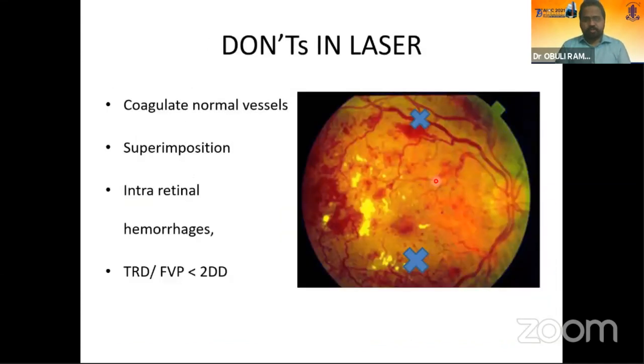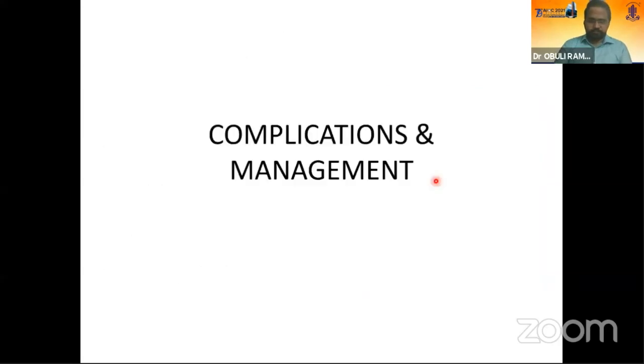Now, what are the don'ts to do in laser? Never coagulate any normal vessel, never superimpose your laser spots, never laser over intraretinal hemorrhages, and always leave 2 to 3 disc diameter gap between the margins of the traction and the laser spots if you're doing it in a case with PDR with fibrous proliferation.